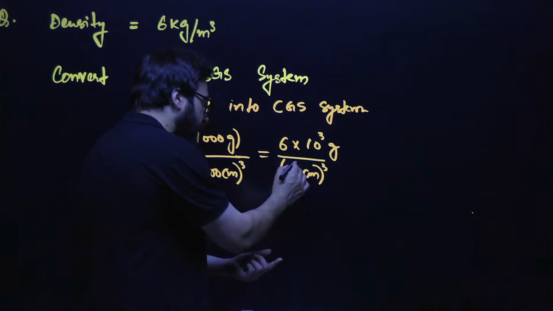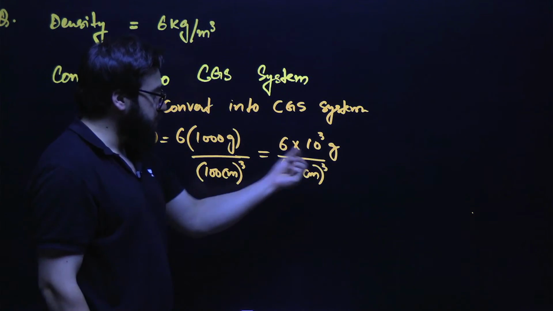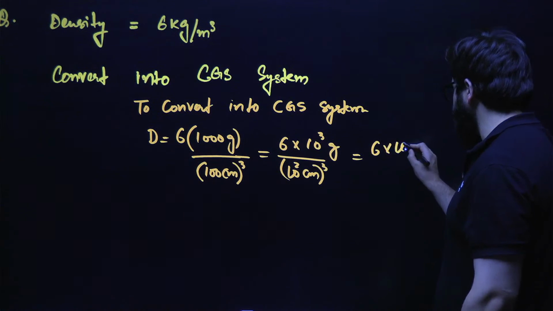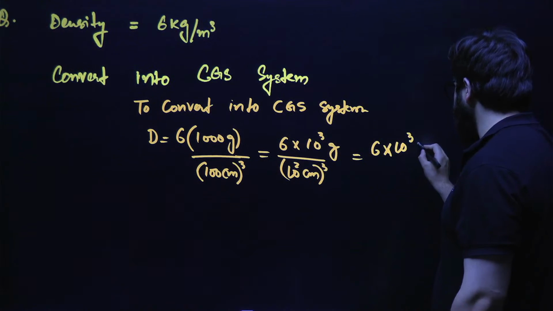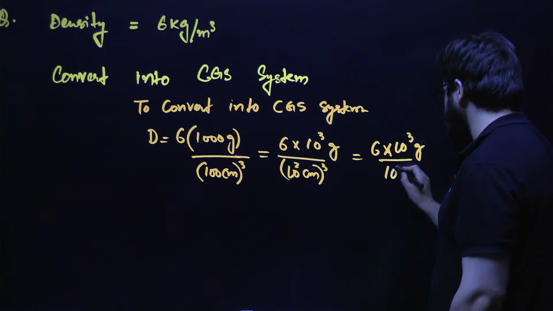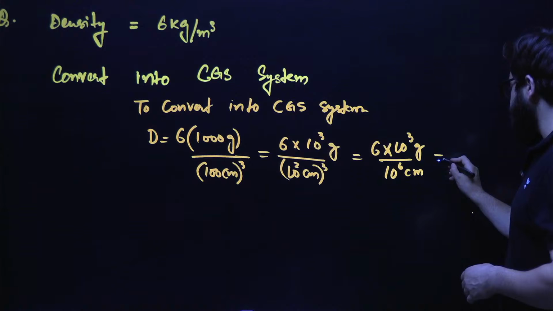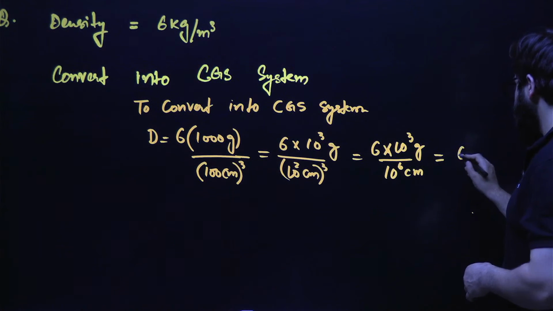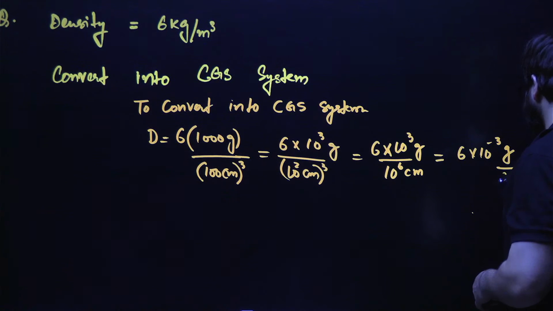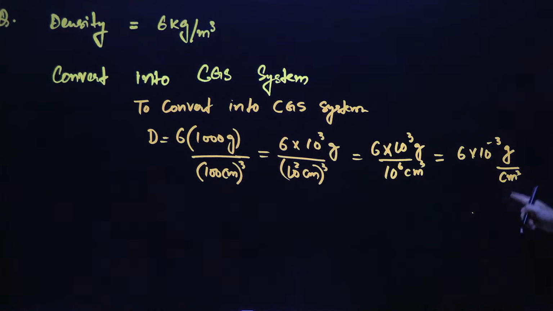Now 10 raised power 2 whole cube. So 2 into 3 is 6. So I can write it something like this. This is 6 into 10 raised power 3 grams divided by, this is 3 into 2 is 6, so 10 raised power 6 centimeter. Okay. Now this will come out to be, if it goes in the numerator, 6 into 10 raised power minus 3 gram per centimeter cube. So it is cube here also. So gram per centimeter cube.